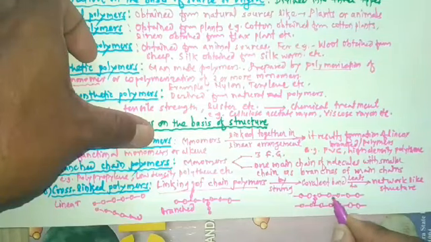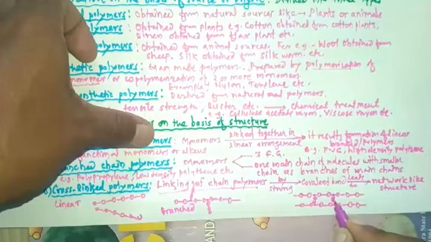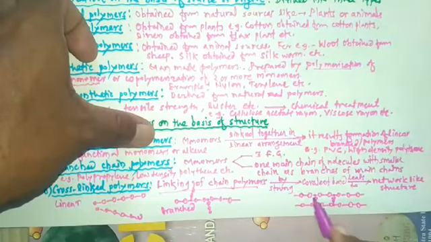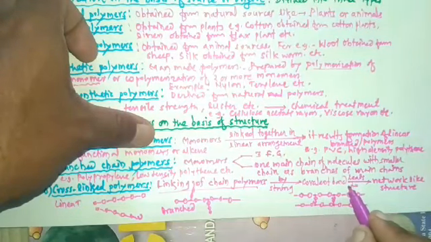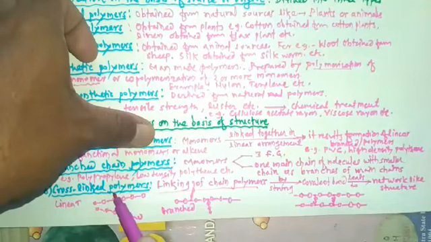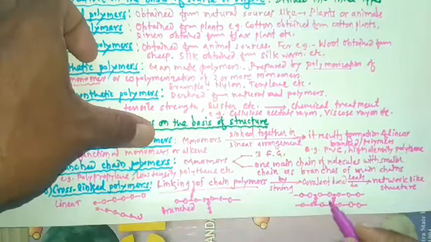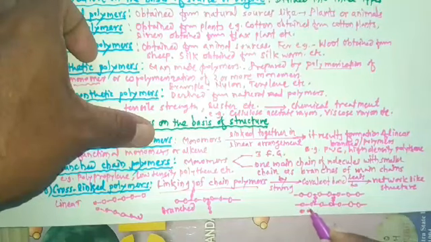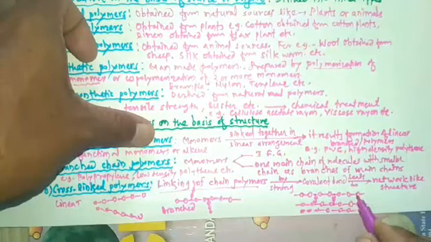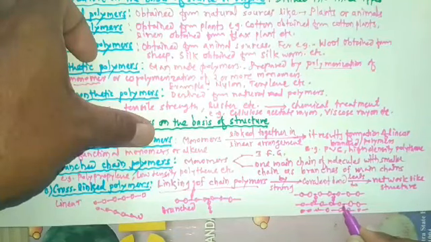Linking of chain polymers by covalent bonds leads to a network. Here we can also draw another polymeric chain, where monomers are joined with each other to form these chains.